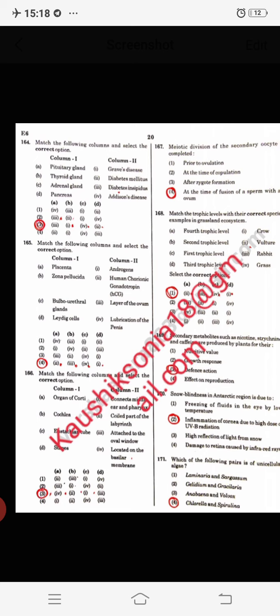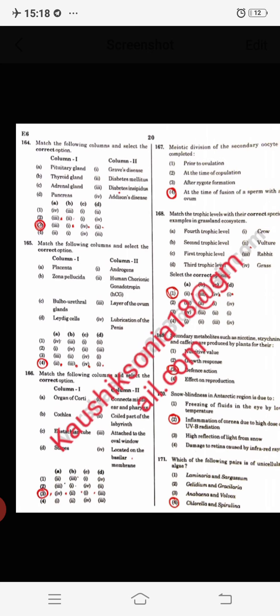Next question, which of the following columns, select the correct option? So organ of Corti, this is located on the basilar membrane in the inner ear. Next, cochlea, that is the coiled part of the labyrinth, and Eustachian tube, that connects the middle ear with the pharynx.